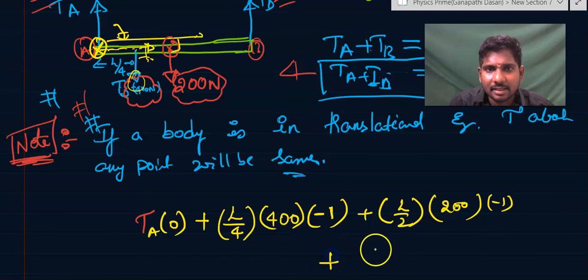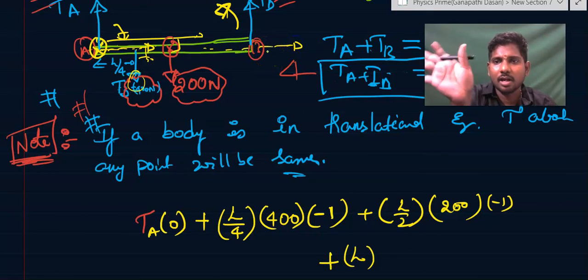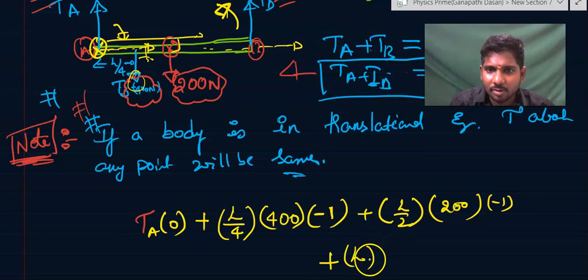But plus L into TB will cause an anti-clockwise torque. You see, TB is an upward force. Otherwise you could try to draw a line here, and you apply R cross F. You will get an upward torque due to it. So this is clockwise sense rotation, this is anti-clockwise sense rotation, so it can be taken as positive.